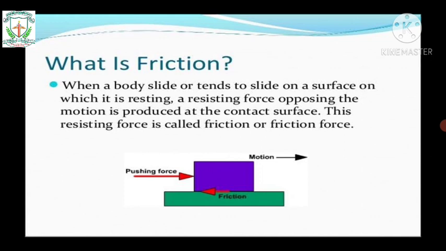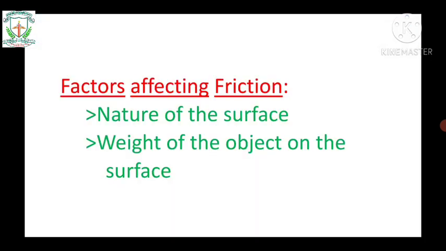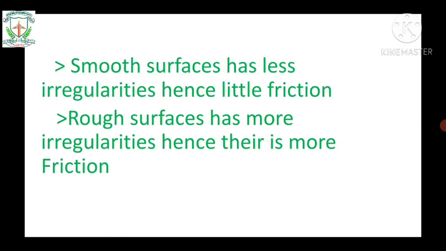Let's discuss the factors affecting friction. So the factors are: number 1, nature of the surface; number 2, weight of the object on the surface. First, see how the nature of the surface affects friction. Friction is caused by the irregularities of the two surfaces in contact. Irregularities on the two surfaces lock into one another.